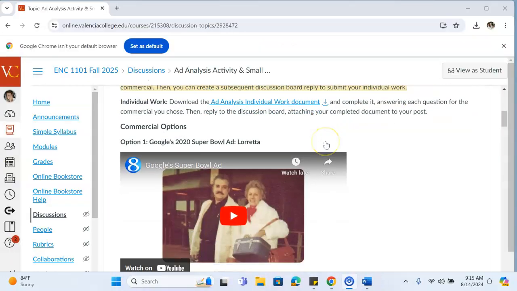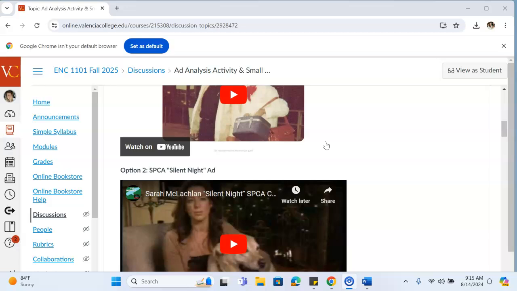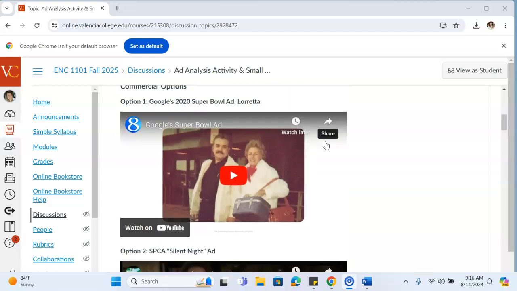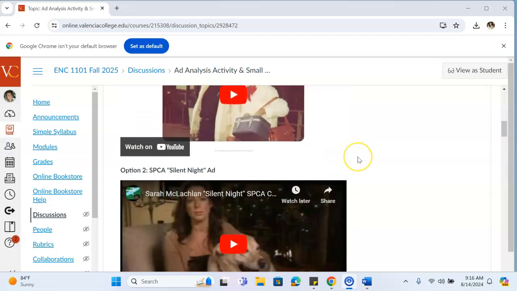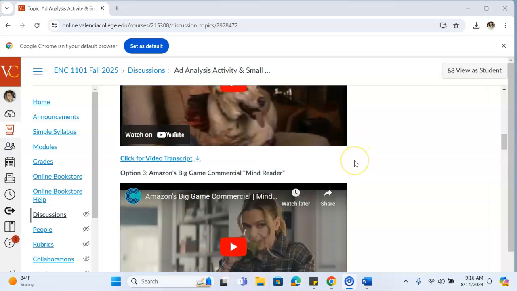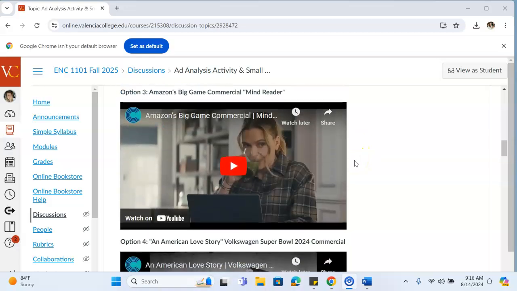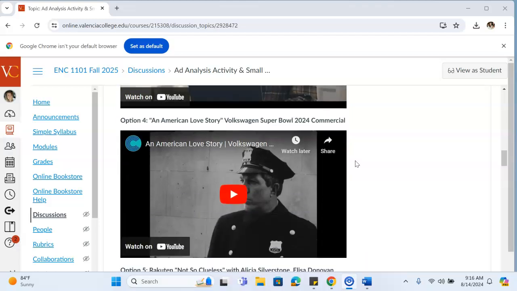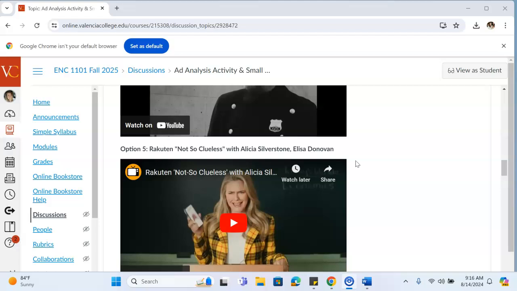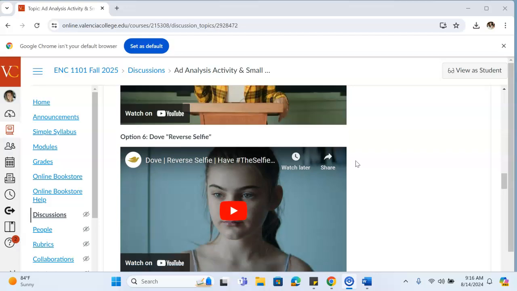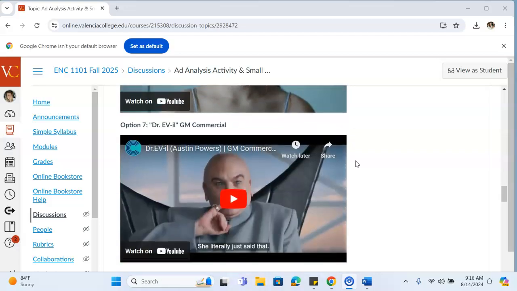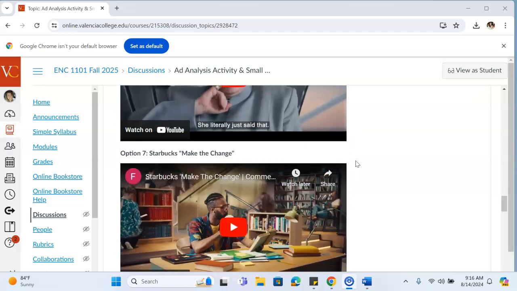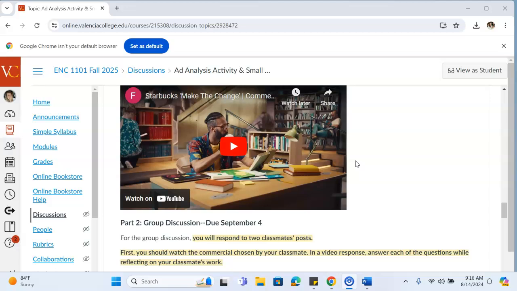As noted before, there are 7 different commercials from which you can choose. So we have the Google 2020 Super Bowl ad Loretta, the SPCA Silent Night ad, the Amazon Big Game commercial Mind Reader, an American Love Story Volkswagen Super Bowl 2024 commercial, the Rakuten Not So Clueless with Alicia Silverstone and Alyssa Donovan ad, the Dove Reverse Selfie ad, or the Dr. Evil GM commercial ad. Oh, or the Starbucks Make the Change commercial. So you have a number of options to choose from.